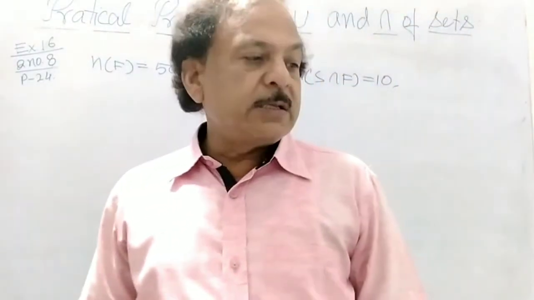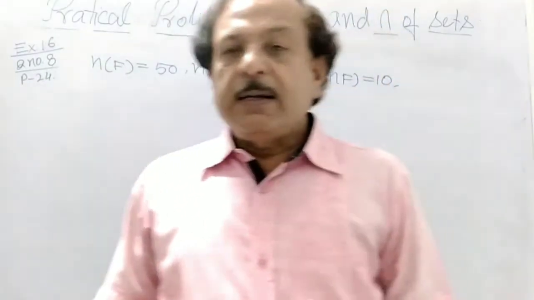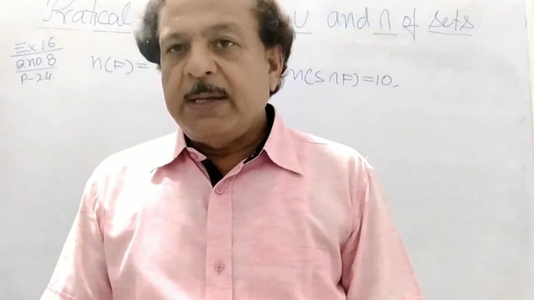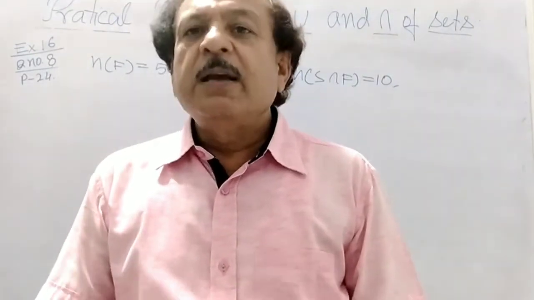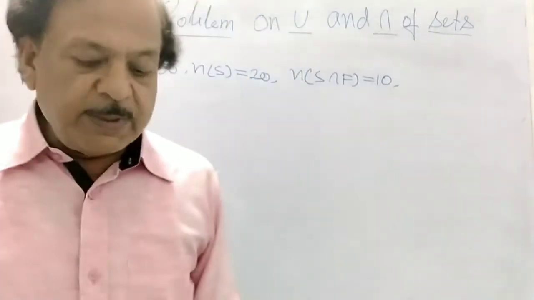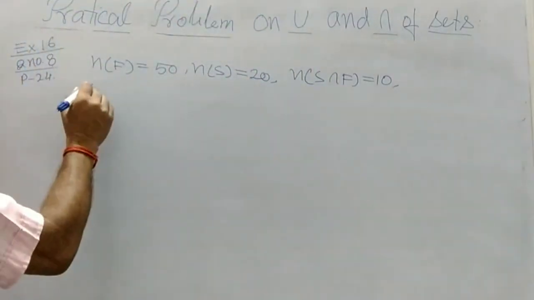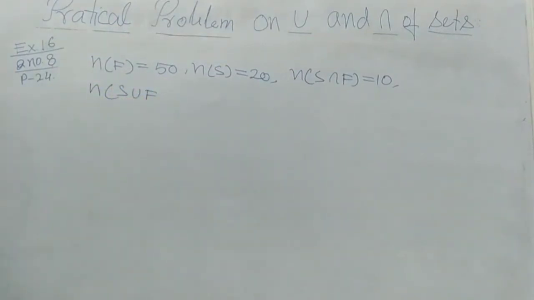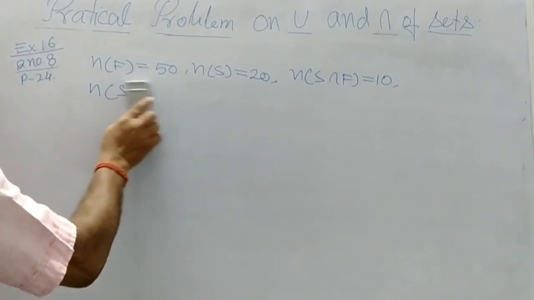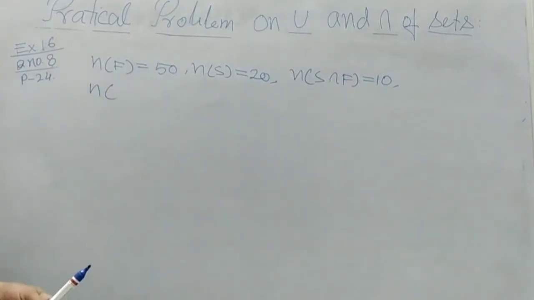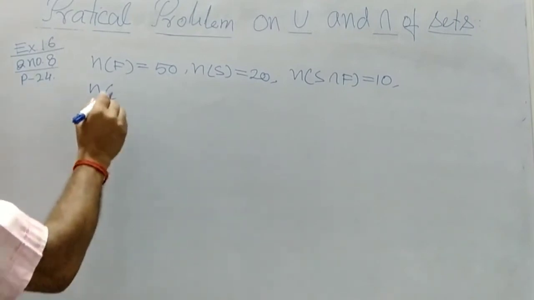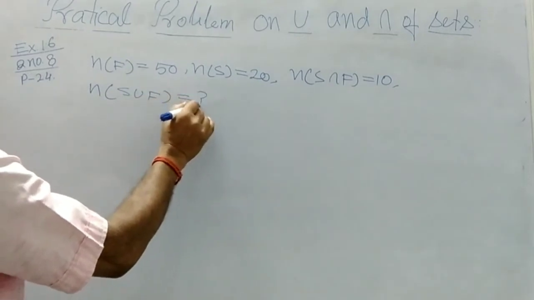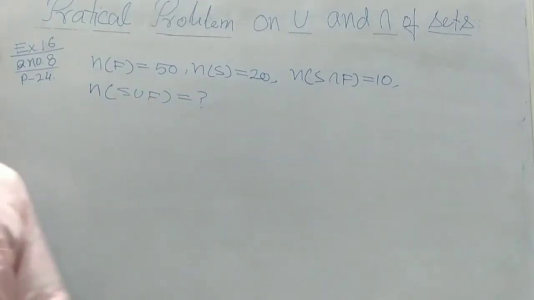S union F means at least one of the languages, means either speak Spanish or speak French or speak both. Here S intersection F is given, here find S union F. Find this, at least one of the languages.